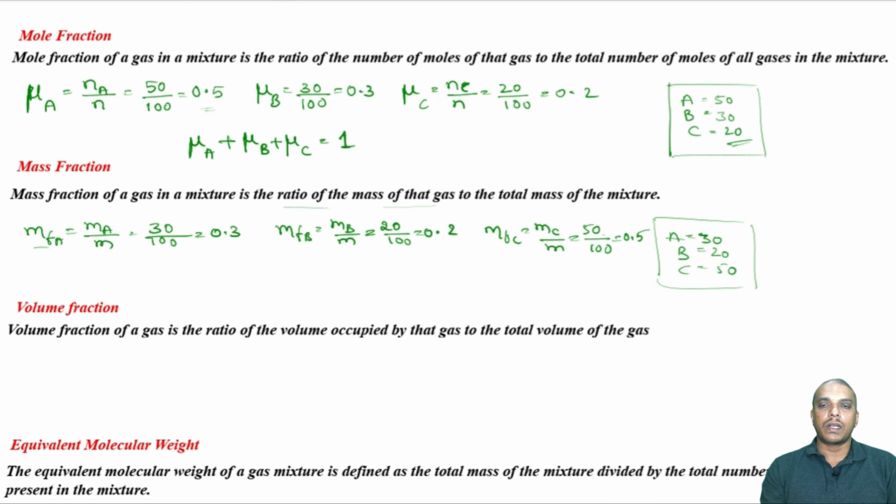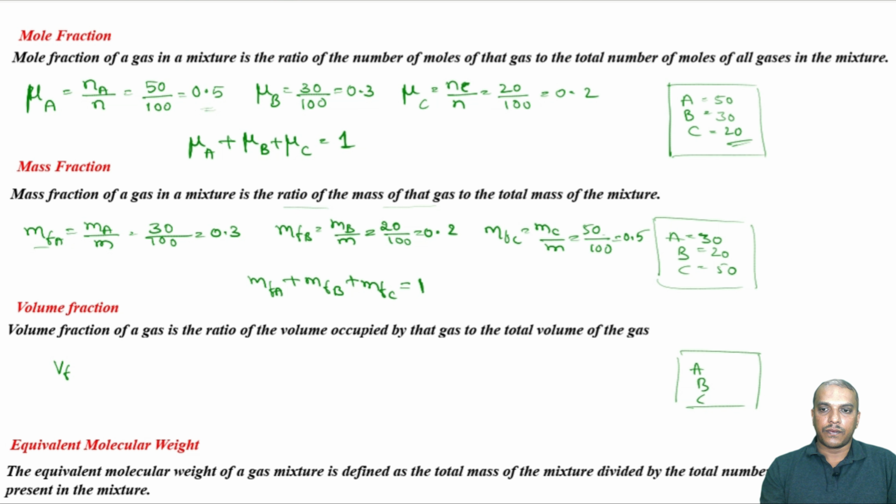So, similarly here, if we add the mass fraction of A, B and C, it has to be equal to 1. Now, let us move on to volume fraction. So, we can write this: mass fraction of A plus mass fraction of B plus mass fraction of C is equal to 1. Volume fraction is again the same concept. Volume fraction is the ratio of the volume occupied by that gas to the total volume.